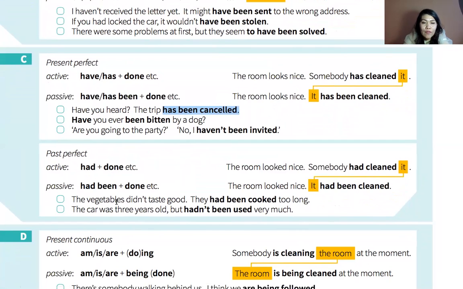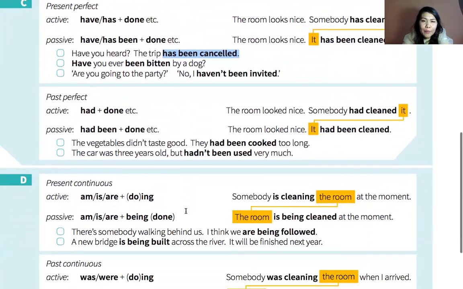So vegetables didn't taste good, they had been cooked too long. The car was 3 years old, but hadn't been used very much. The car is already 3 years old, but it wasn't used so often, or so much.